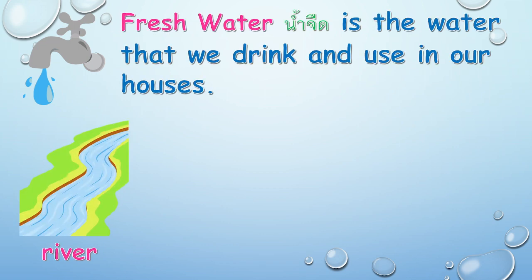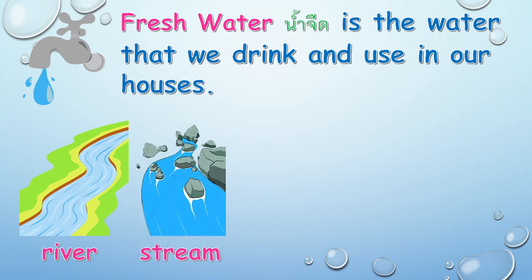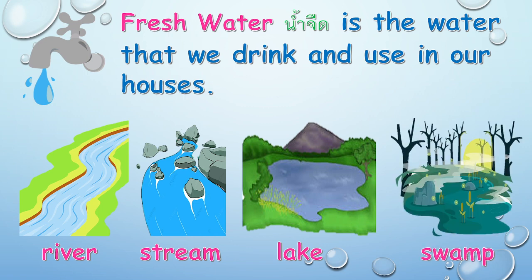And fresh water is the water that we drink. We use it in our toilet, in our kitchen for cooking or taking a bath. Now, these are from the river, stream, lake, and swamp. These are natural water sources that have fresh water.